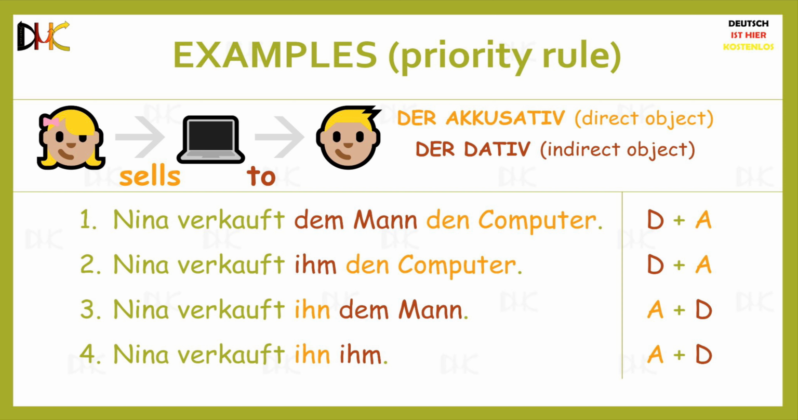As a conclusion, whenever the direct object is a noun, the indirect object gets the priority, regardless of whether the indirect object is a noun or a pronoun. And when the direct object is a pronoun, the direct object itself gets the priority, regardless of whether the indirect object is a noun or a pronoun.